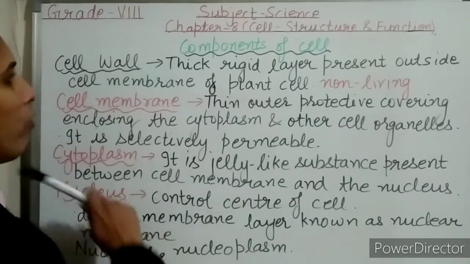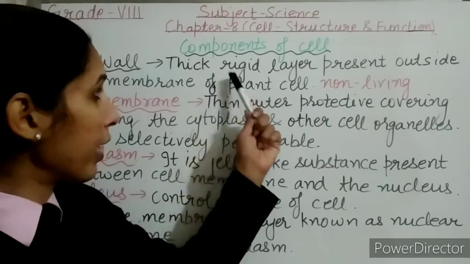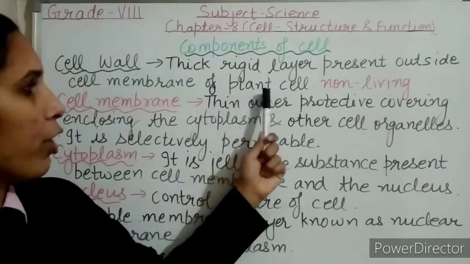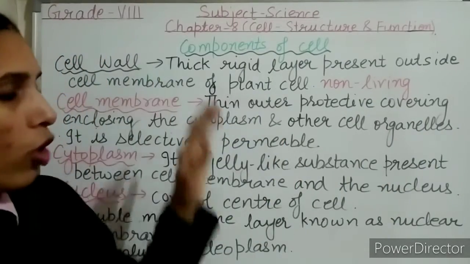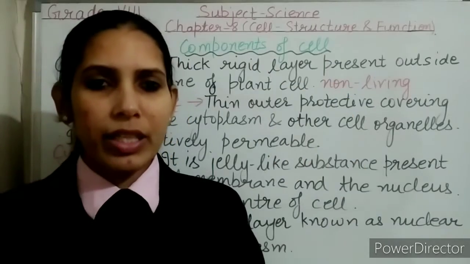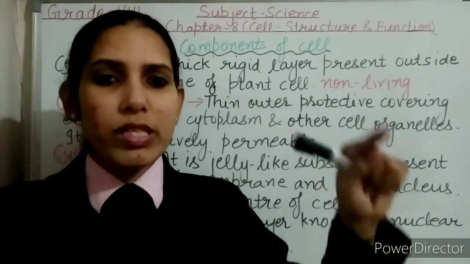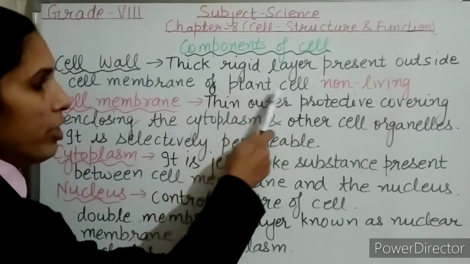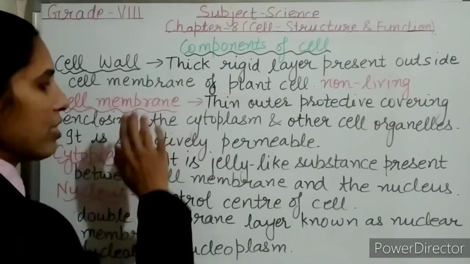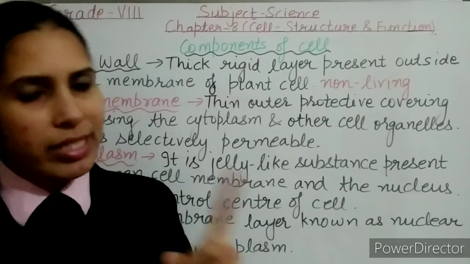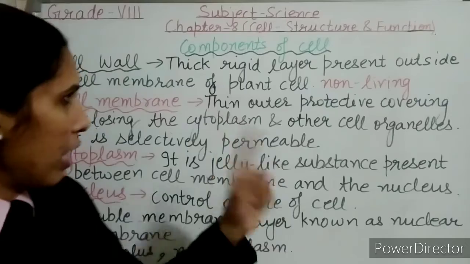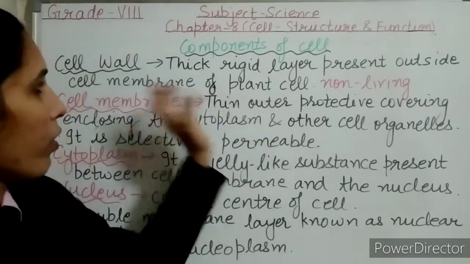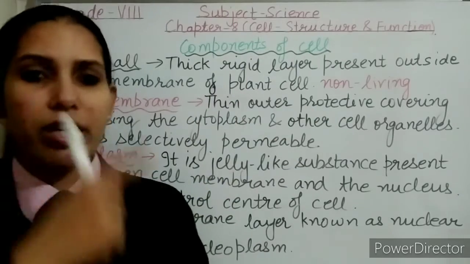Now let's move on to cell wall. What is cell wall? This is a thick rigid layer present outside the cell membrane of the plant cell. It is the outer covering, the thick rigid covering present outside the cell membrane, and this is present only in plant cell. If we talk about the cell membrane, it is present in both animal cell as well as plant cell. But the cell wall is present only in the plant cell.